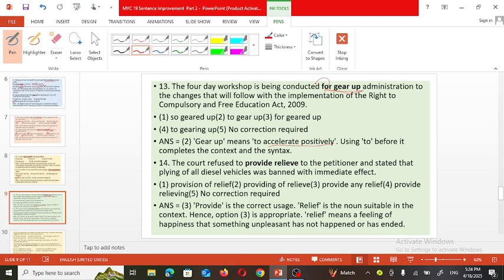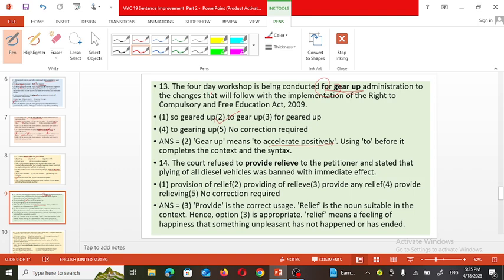So for this, the preposition is not suitable for the given phrase. Gear up means accept something positively. For that, "to gear up with." So "to gear up" will be the correct option. So the second option is the correct answer.